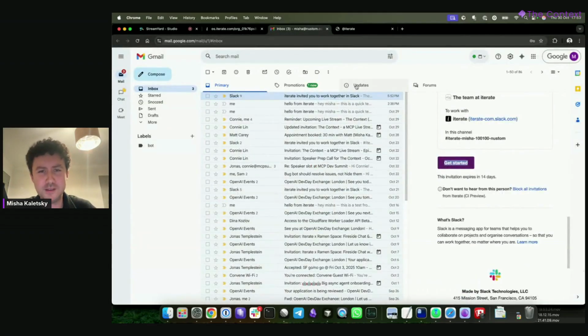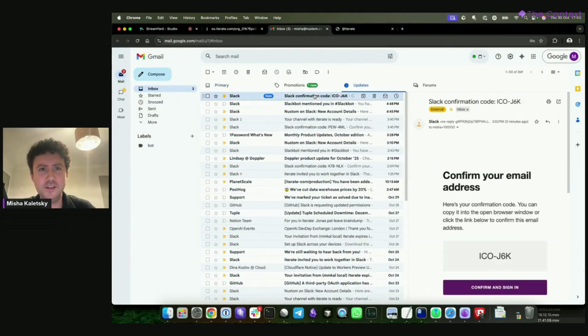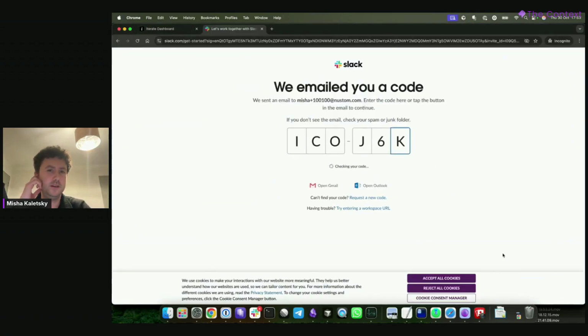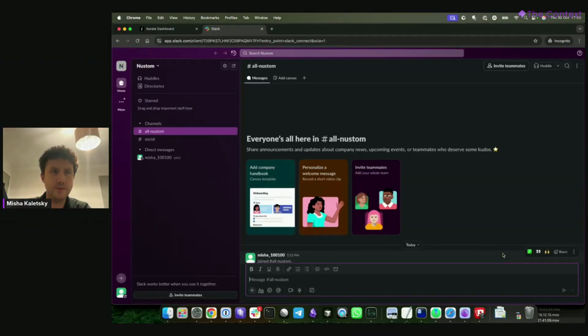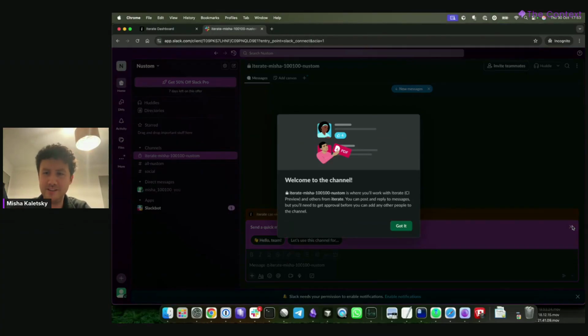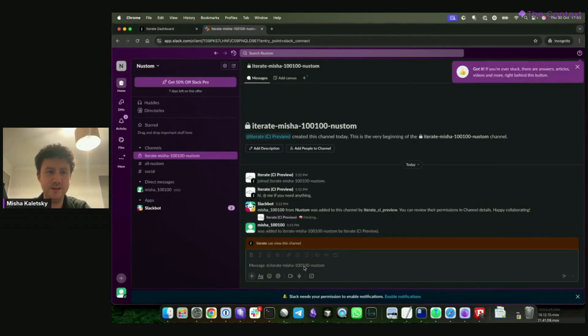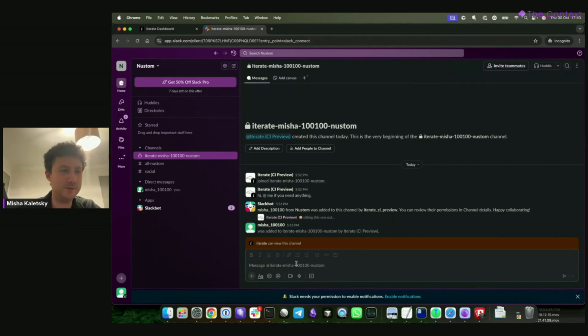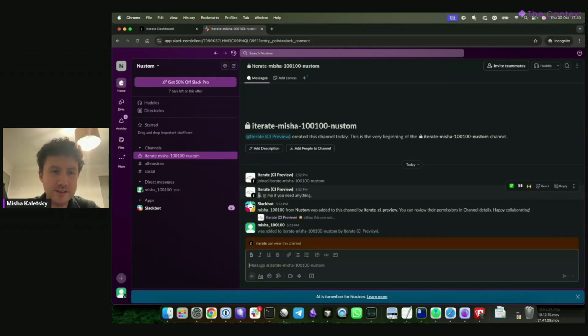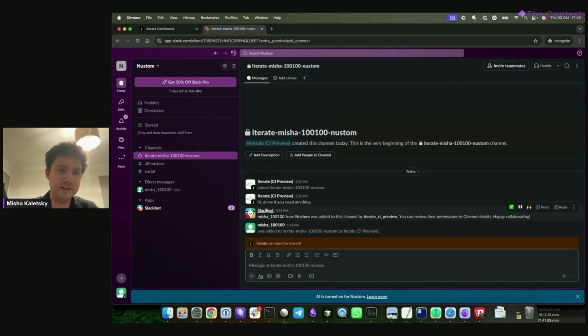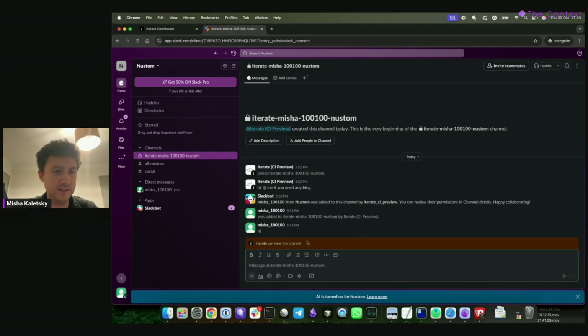I'm going to get another email, this time from Slack, since I'm now a new Slack user, according to them, because they've never seen this email address before. And this is the Slack web client. Again, most people are going to be using a single Slack instance that they're not using for the first time and flooded with tips. So you can see this is the preview version of our bot that is already thinking about whether it needs to reply to this Slack bot auto message. But basically I can say hi, and now we've got a bot.